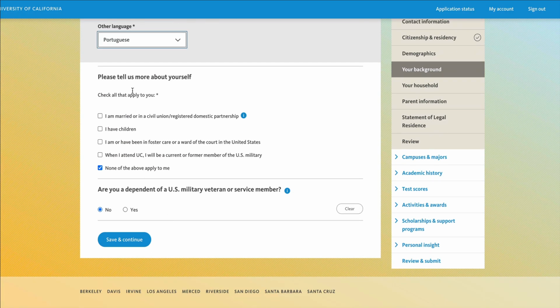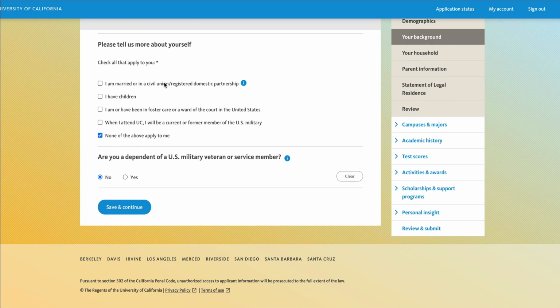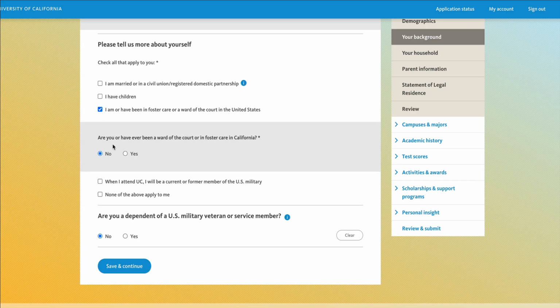The next question is asking you to select all the boxes that apply to you. If you're married or in a civil union or have a registered domestic partner, you're going to check the box. If you have children, check that box. If you have ever been in foster care or ward of the court in the United States, check that box. If you do check that box, it's going to ask you another question. Are you or have you ever been a ward of the court or in foster care in California?